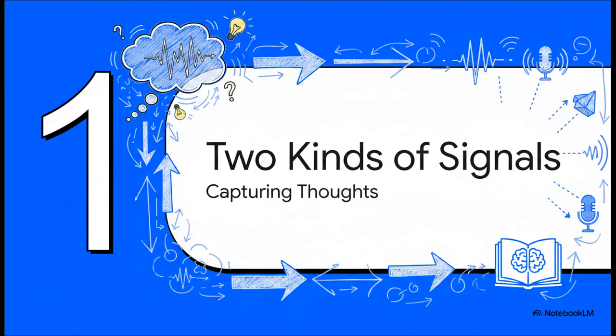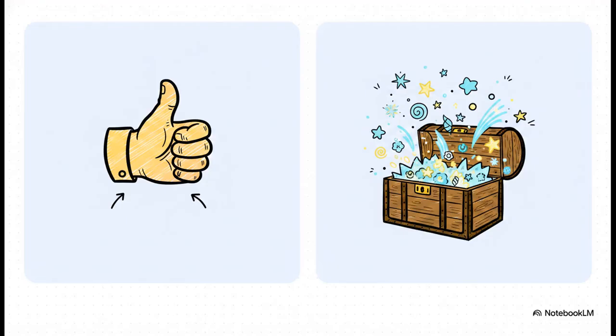Section 1. 2 kinds of signals. Capturing the scholar's thoughts. Now, what's super interesting here is the stark contrast between the 2 kinds of signals the system can listen to. On one hand, you have explicit feedback, your standard thumbs up or thumbs down ratings. But let's be real, those are actually quite rare. Most people just don't bother to click them.